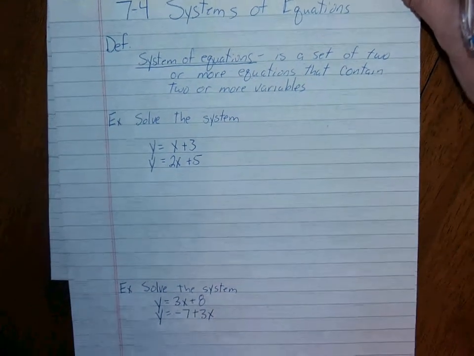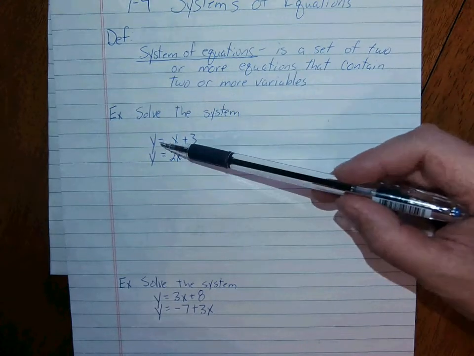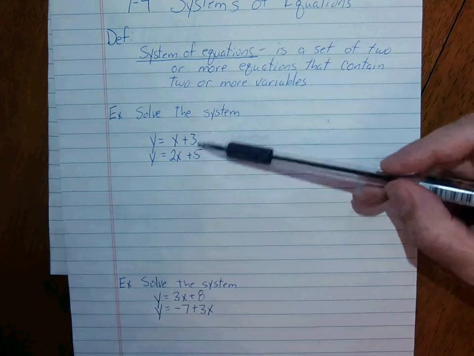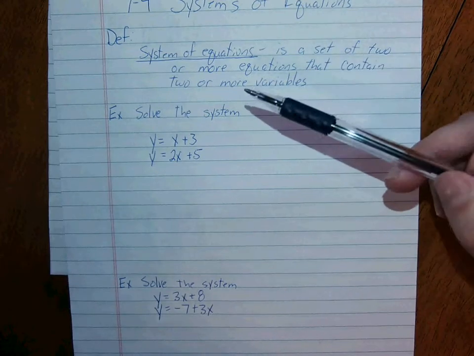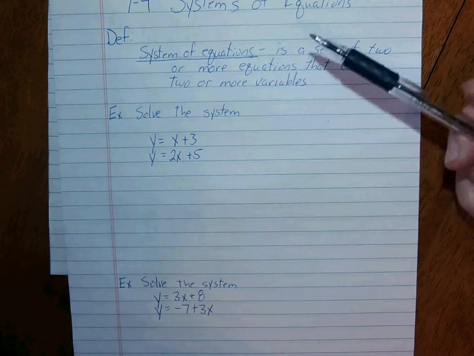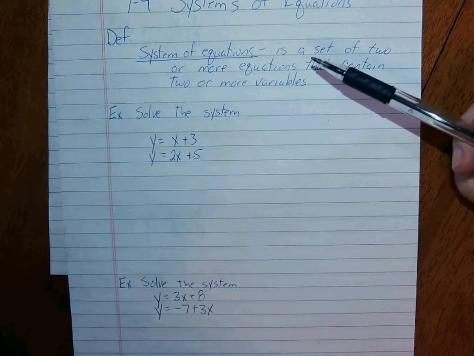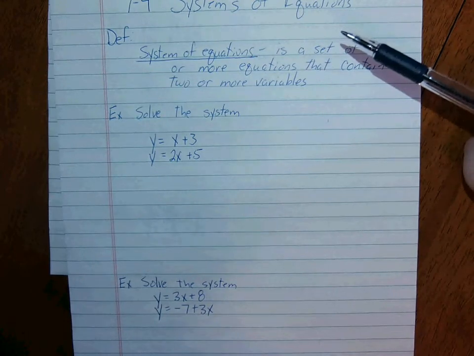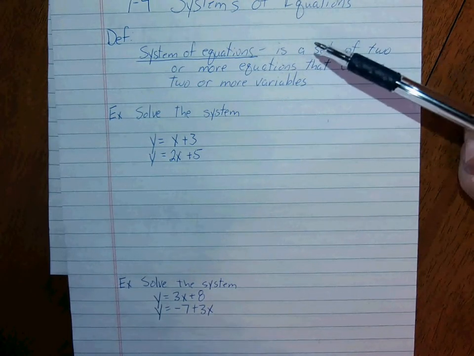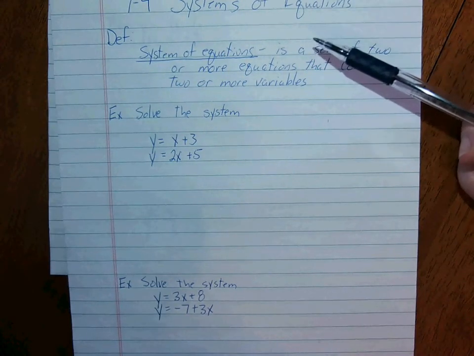So what that means is you have two equations. Equations means that there's an equal sign in there. So you have two equations that you're going to solve at the same time. Now, when we were doing it, we found that there were multiple ways of doing it. One was a graphing method. Two was a substitution method. Three, we did the elimination method. And then I showed you one that most people don't know, and that was the matrix method. And the matrix method was the one that we did on the calculator.